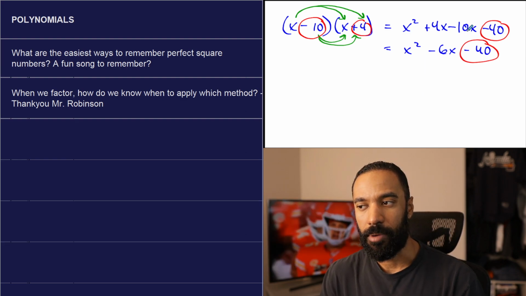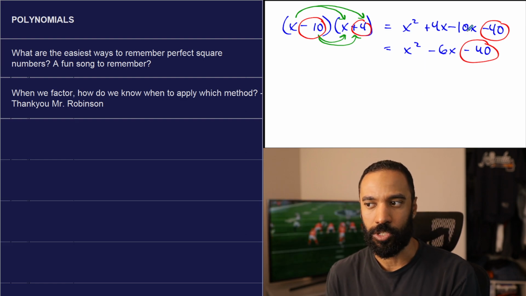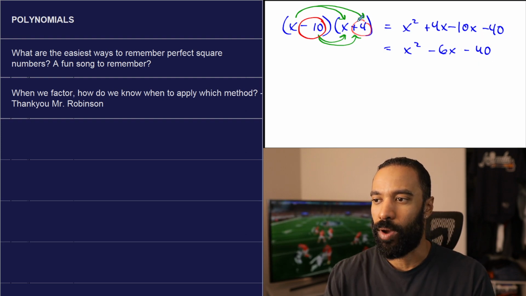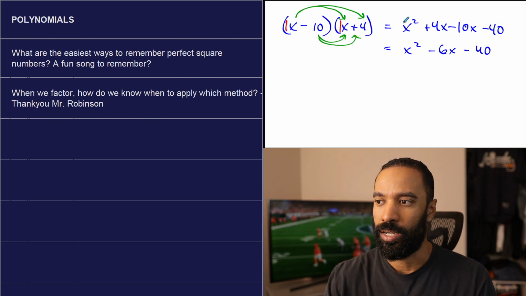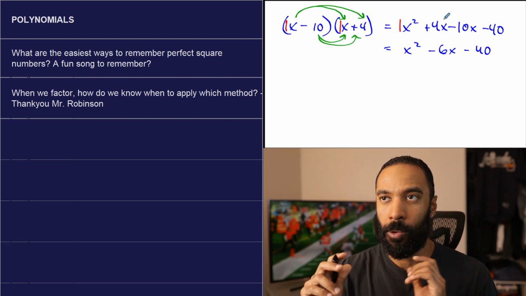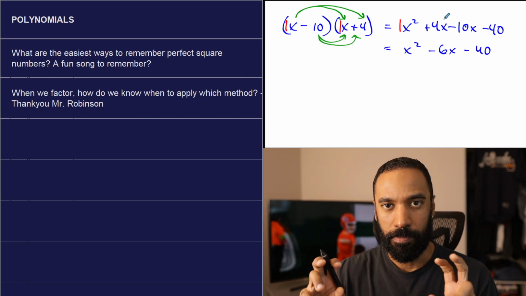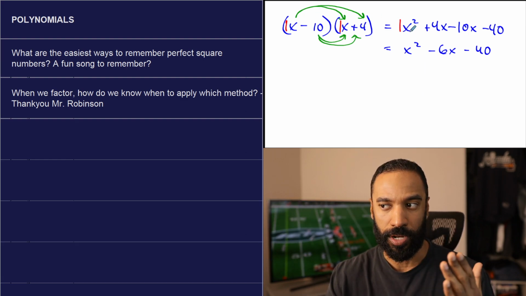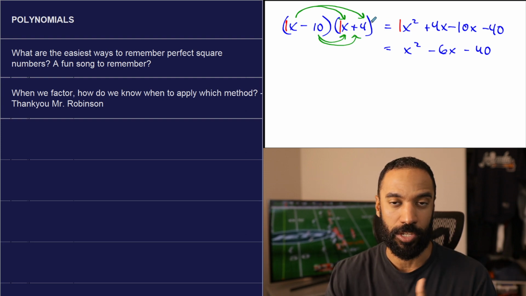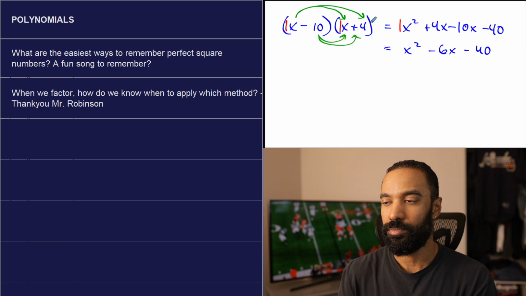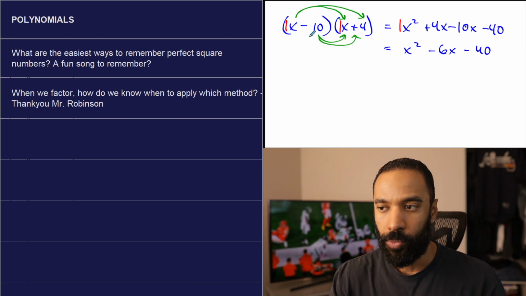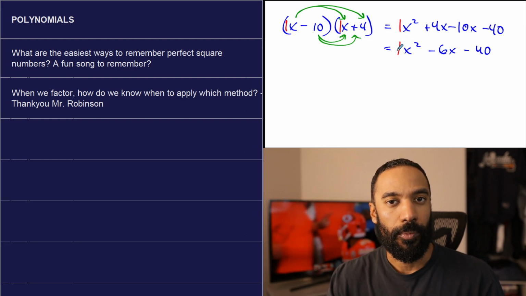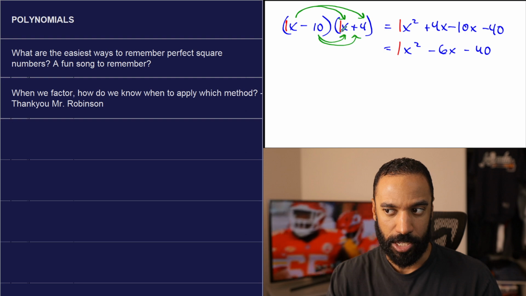Now, the very particular thing about a problem like this is this was an x times an x, which gave me an x squared. A 1x times a 1x giving me a 1x squared. So in this case, 1 times 1 equals 1. Now, this one is so basic. This one is very simple. This one allows us to have very little thought as far as what the first term is broken up into. It'll only be broken up into x times x, which also makes things very easy. So we are trying to create a factorization like this based on what we have. Sorry, this should say 1x. Based on what we have here, knowing that it's going to be an x times x principle.